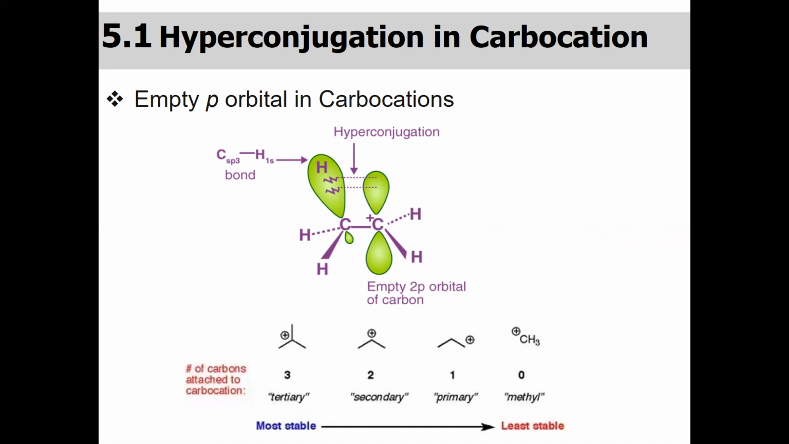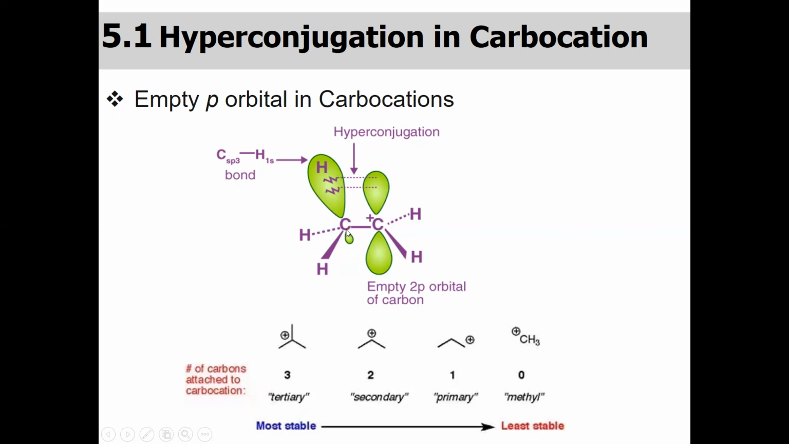In this case, I'm discussing the stability of the carbocation, keeping in view the hyperconjugation. This is one of the examples. We have the ethyl carbocation. This carbocation has an empty p orbital, and it is attached to the methyl group, and the methyl group has three CH bonds, one CH, second CH, and the third CH, and this is an sp3 carbon.